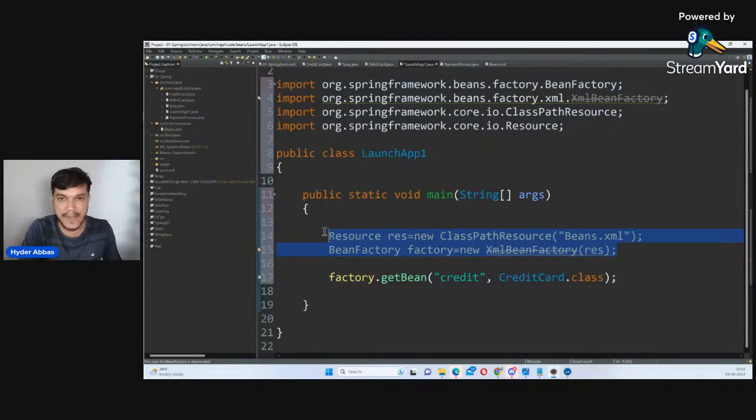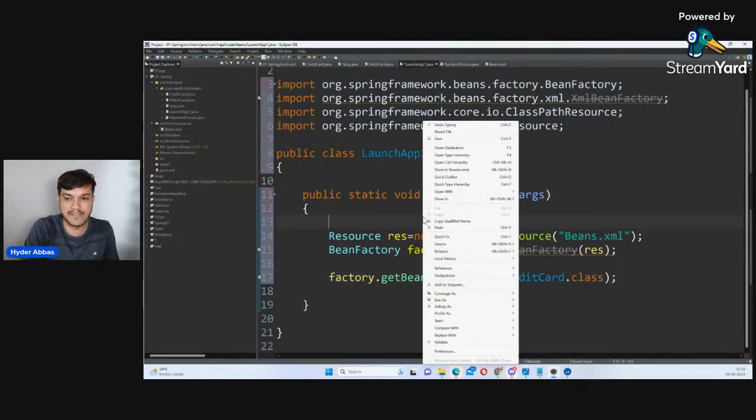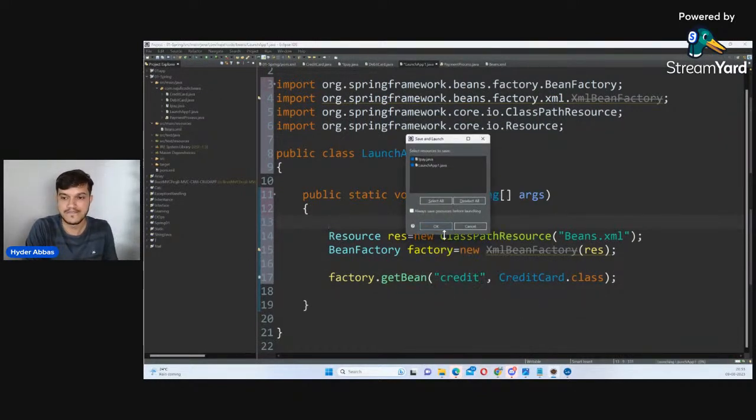It will manage all the dependencies. Now, whatever you want, you can ask for it here. Please get me the bean. I have created 3 beans, 3 objects. Which one do you want? I'm telling it I want the one whose ID is credit, and this is what I wanted. Now here, let me run the program. Run as Java application.